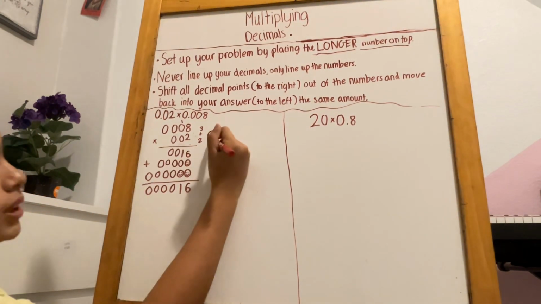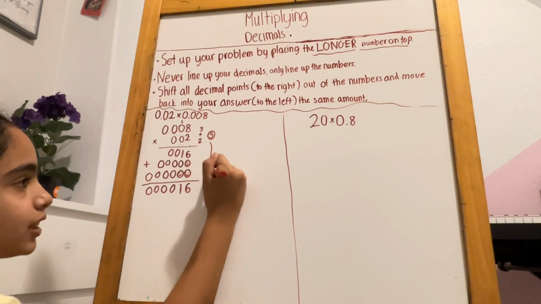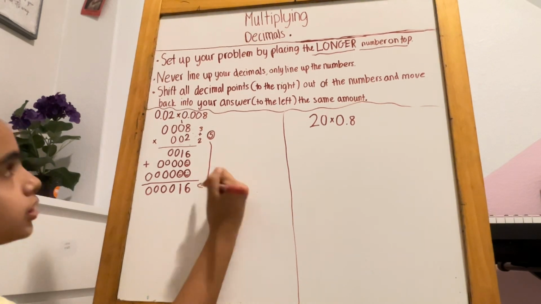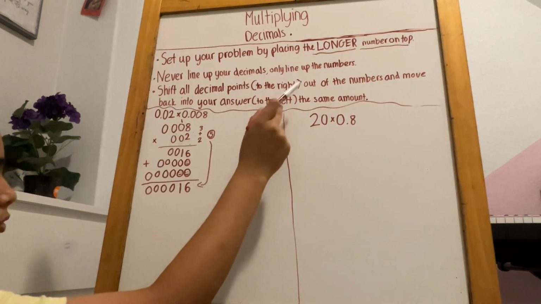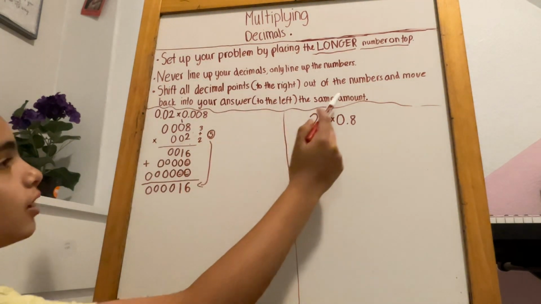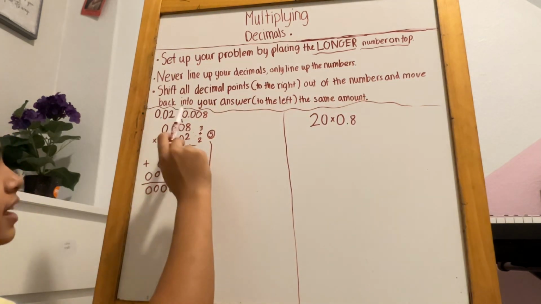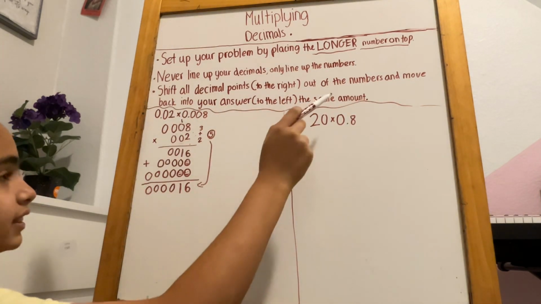And then, do you see this 5? Now you use it in the answer. Shift all the decimal points to the right, like we did in the beginning, out of the numbers, and move back into your answer to the left the same amount.